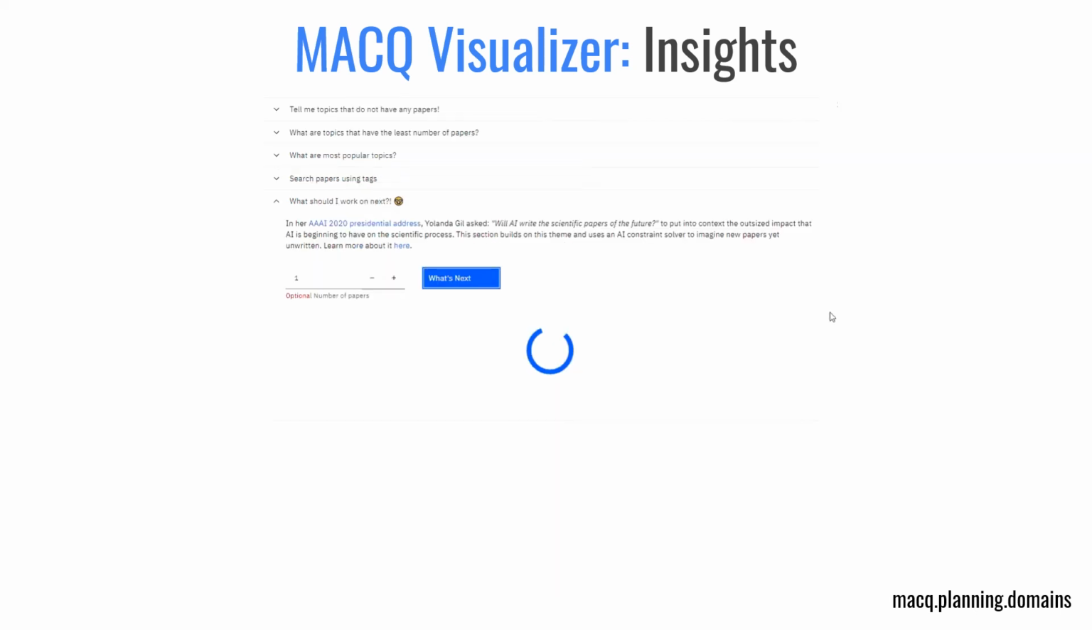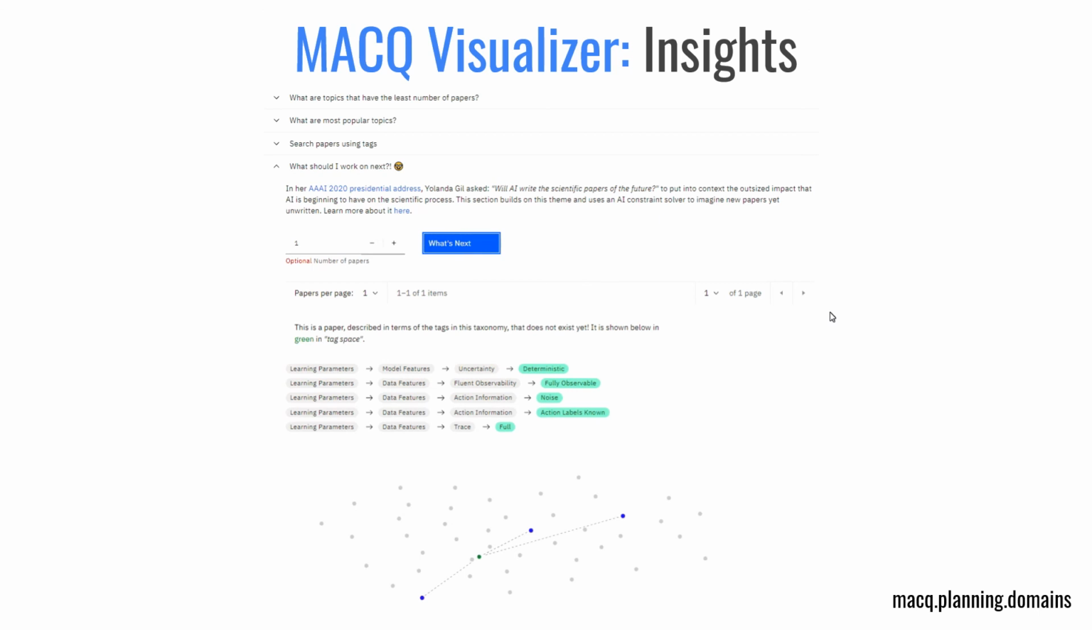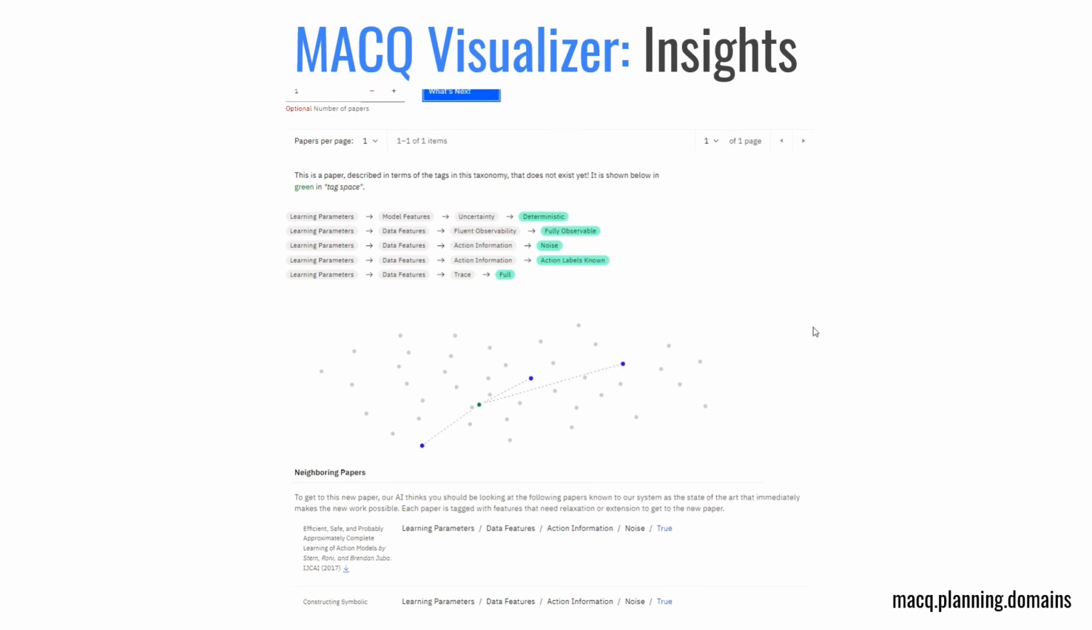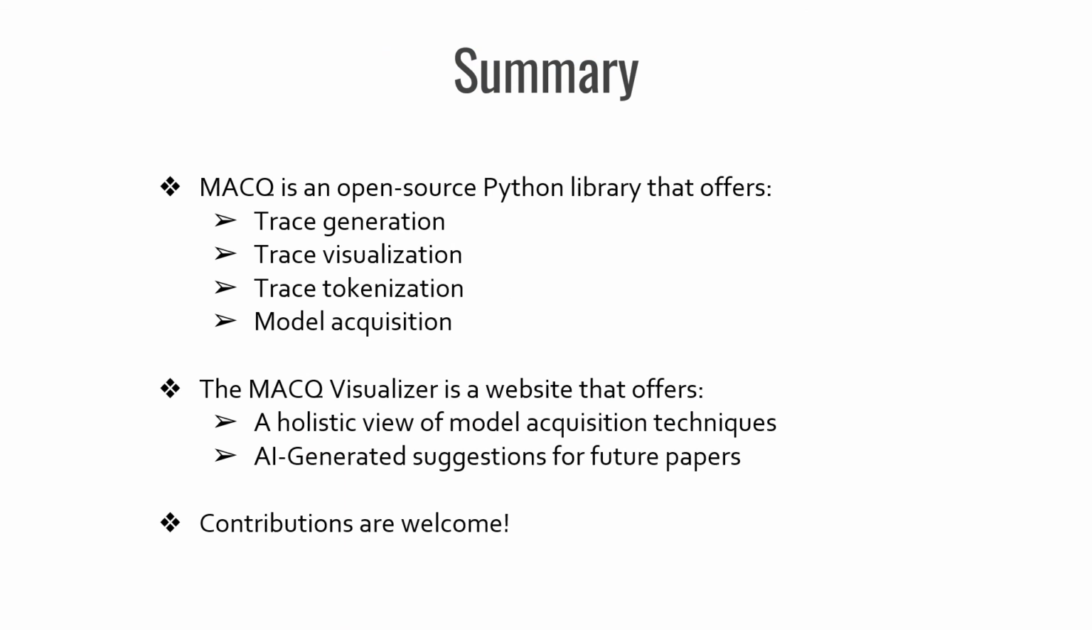To summarize, this tool serves as an excellent jumping-off point for researchers who want to get into model acquisition, as it not only generates ideas based on AI analysis of missing research, but also points out neighboring papers that they could study. In summary, MACQ is an open-source Python library that offers trace generation, trace visualization, trace tokenization, and model acquisition all in one centralized place. And then additionally, the visualizer offers a holistic view of model acquisition techniques and offers AI-generated suggestions for future research.